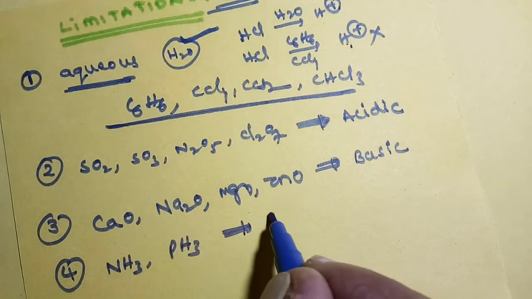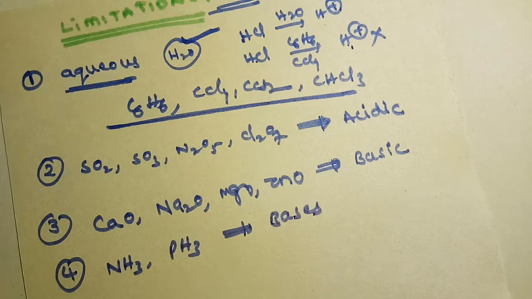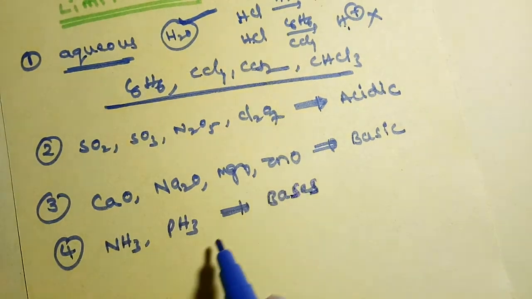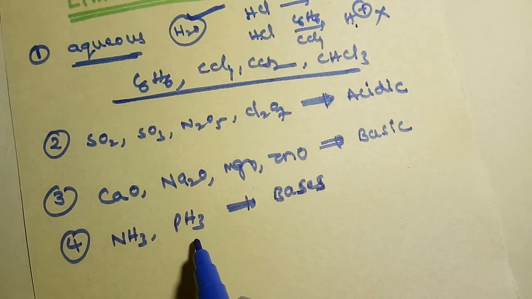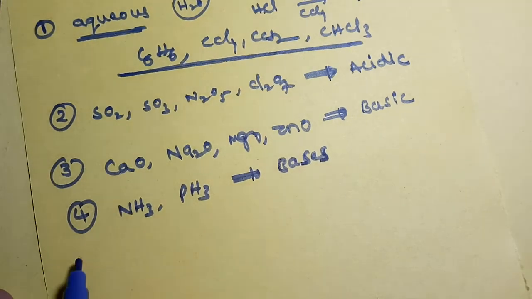Next one, the fourth limitation is NH3 and PH3. These act as bases. Can we explain the basic nature of ammonia and phosphine? We can't explain because those are not having OH minus ions.